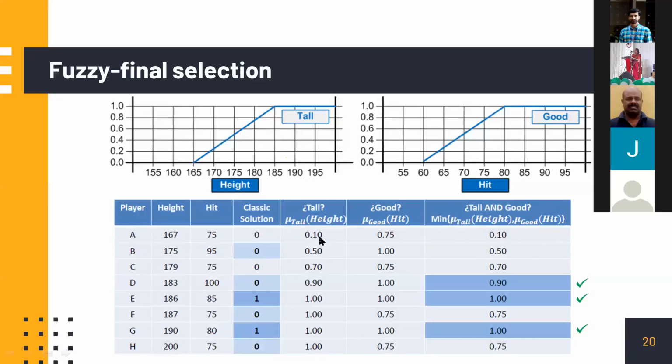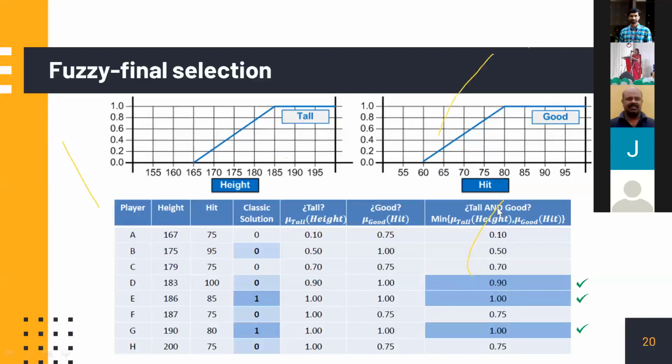If you consider A, membership values are 0.1 and 0.75. So 0.1 should be written, meaning the minimum should be taken. Then only we will be guaranteeing that both conditions are met to a good extent. 0.5 and 1, 0.5 is written. Like that, 0.7 and 0.75, 0.7 is written. Here 0.9 and 1 are the membership values, so 0.9 is taken. Here both are 1, 1, so 1 is written. Like that, here also 1, 1, 1 is written.